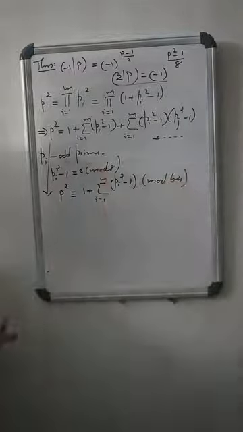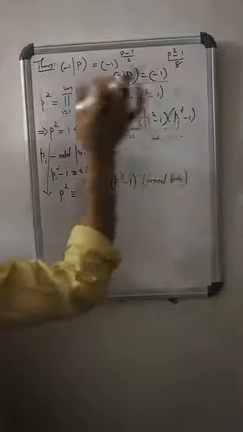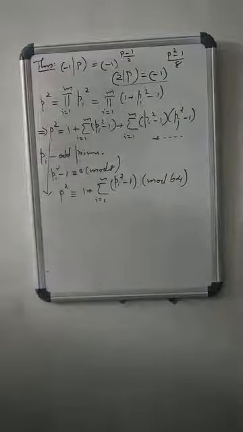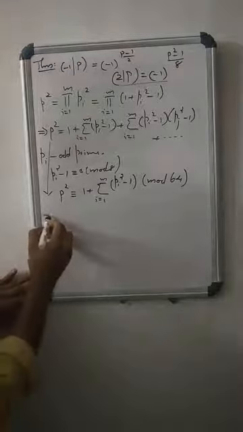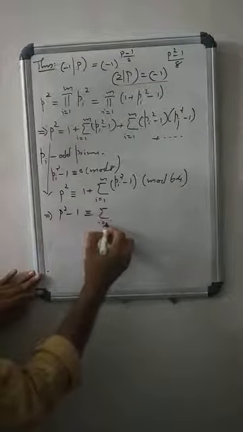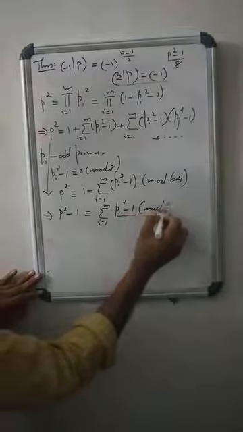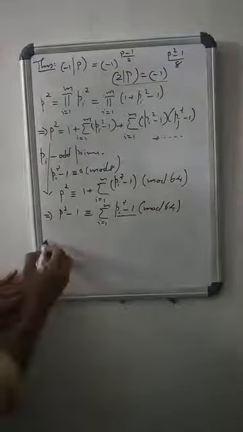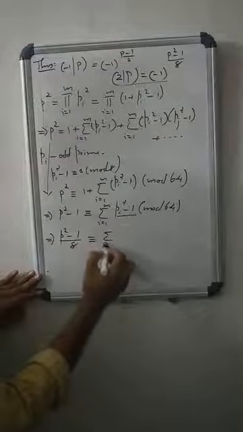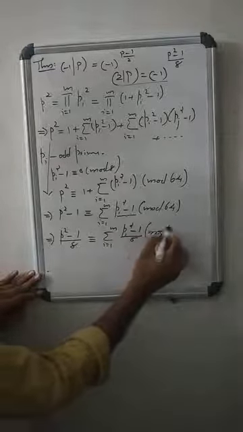This term is a multiple of 8, pi square minus 1 is a multiple of 8, pj square minus 1 is a multiple of 8, and so on. So p square minus 1 is congruent to sigma i ranges from 1 to m, (pi square minus 1) mod 64. Agreed? That means (p square minus 1) by 8 is congruent to sigma i ranges from 1 to m, (pi square minus 1) by 8 mod 8.